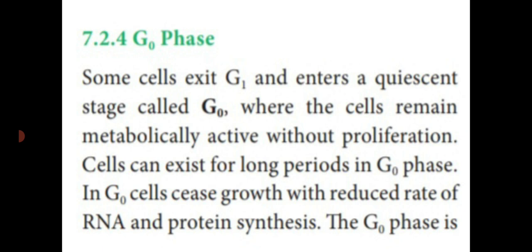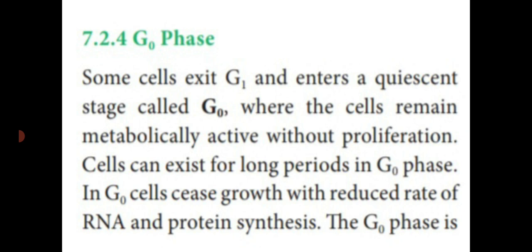Instead of that, they enter into the quiescent stage, that is G0 phase. In this stage, the cells remain metabolically active without proliferation. So they are showing metabolic activities, but they are not showing any growth or development, that is said to be proliferation.